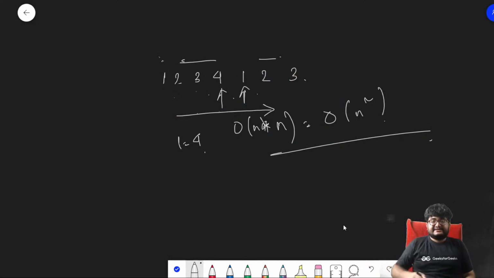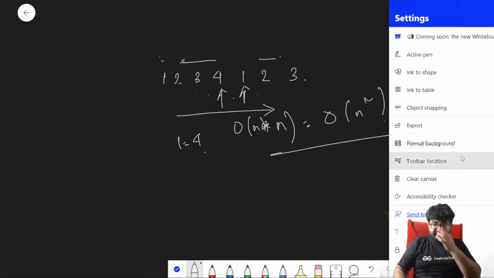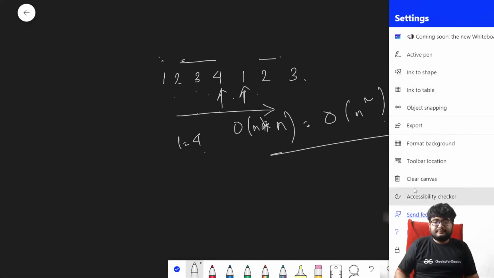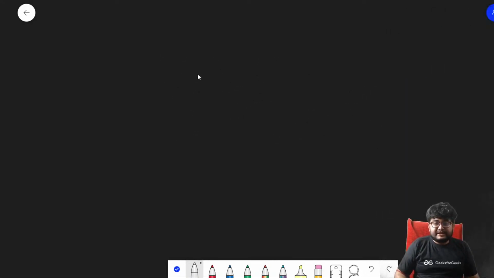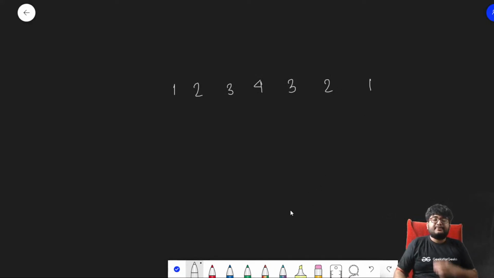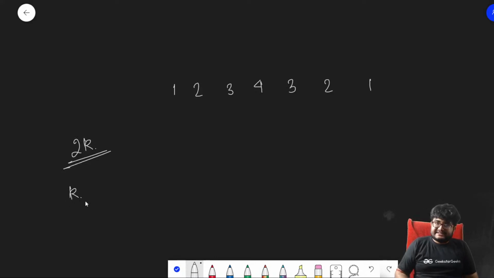So let's understand this. What are we given? 1, 2, 3, 4, 1, 2, 3, 4, 3, 2, 1, I believe was the test case. You have to find a substring of length 2k such that the sum of the first k digits is equal to the sum of the next k digits.